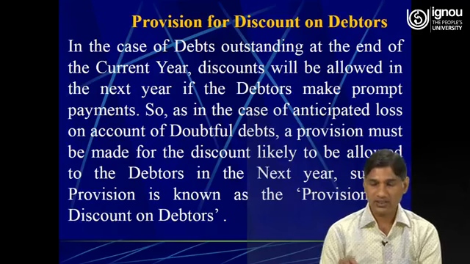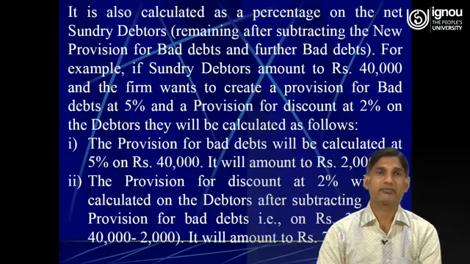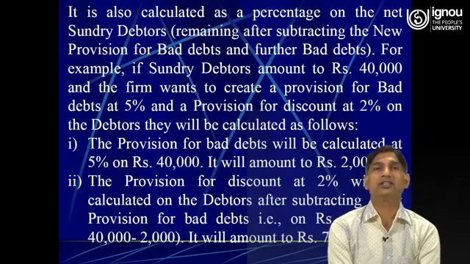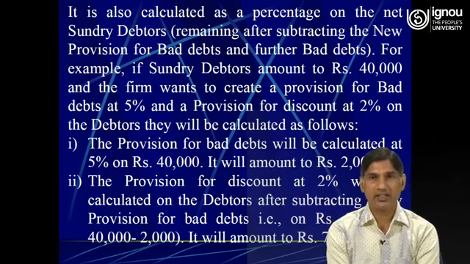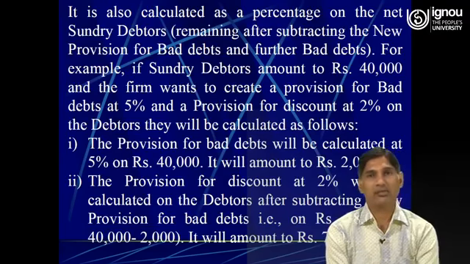Now let us see how this will be dealt with. It is also calculated as a percentage on the net sundry debtors, meaning the amount remaining after subtracting the new provision for bad debts and further bad debts.